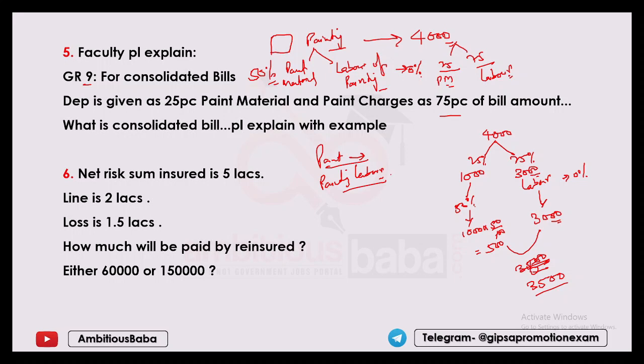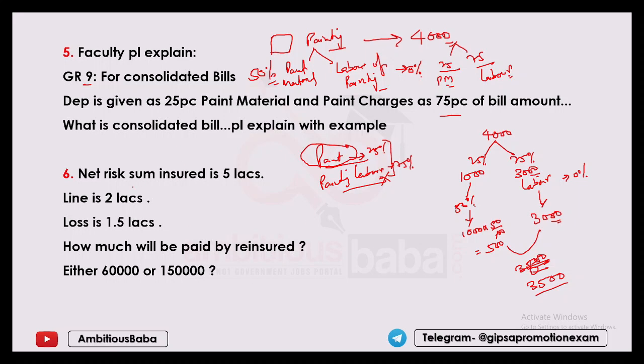So if it is bifurcated, then we only need to apply the depreciation on the paint material. On the painting labor no depreciation will be applied. But if it is given as a consolidated bill without segregation for paint and paint labor, in that case this will be 25% and this will be 75% of the total bill amount. I hope it is clear. Now let us move on to the next question.